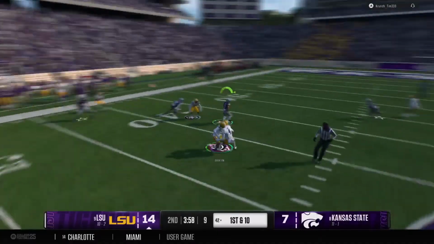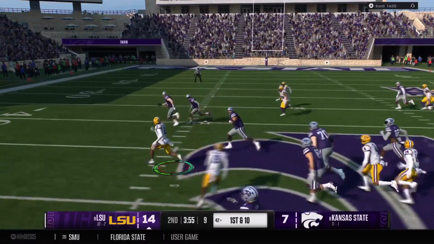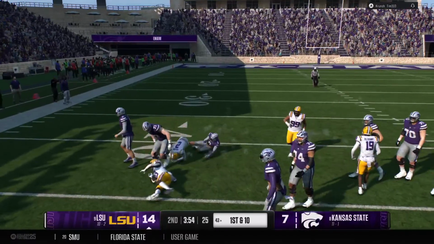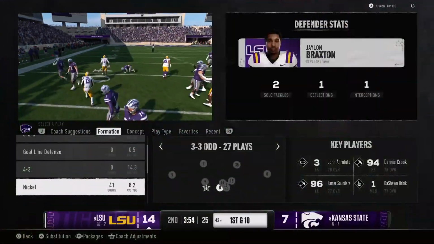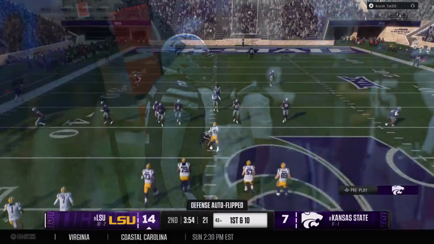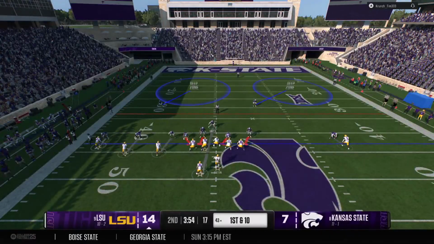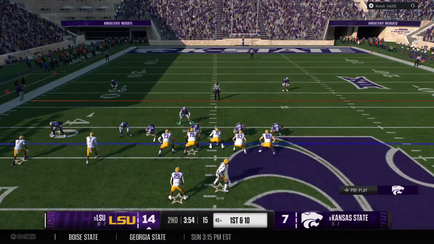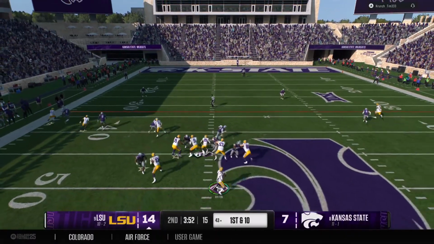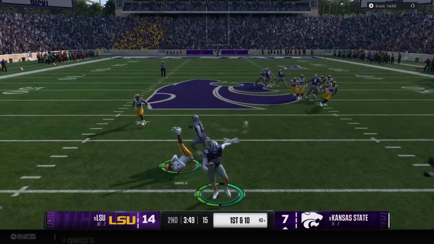Delivers quickly to the left side, and it's intercepted. He stepped in front of that bullet. Follows the pick with a nice return before finally being brought down. That offensive coordinator is going to have some choice words for his quarterback over the phone on the sideline after that throw. You have to be more careful with the football. First play of the drive to come out throwing. And that one's picked off. What a play.